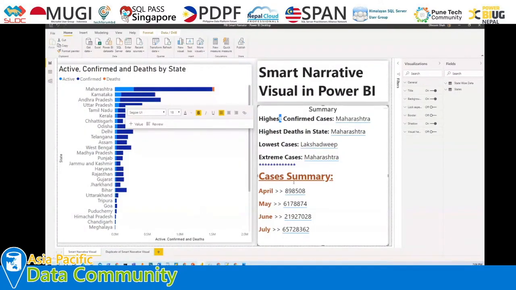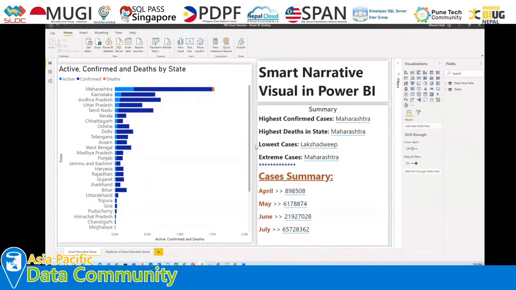And let's say I want to represent the case summary, like in April, May, June, July, how many cases have been confirmed throughout the states. If we go with a PowerPoint presentation approach, I would take screenshots by filtering and dicing the data, then paste them on a PPT slide and present them to the end person. But here everything is dynamic. For example, if I simply select any specific states from here, it will automatically filter my data based on those conditions. So this is the one thing that we are going to build in this demo.